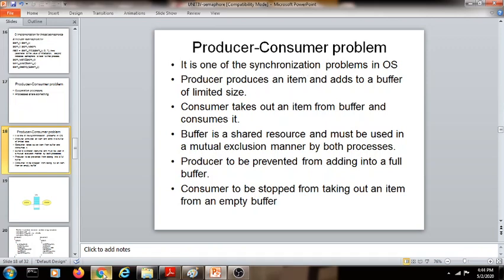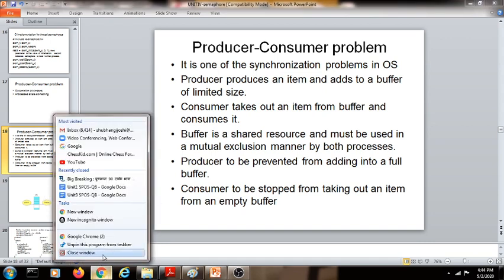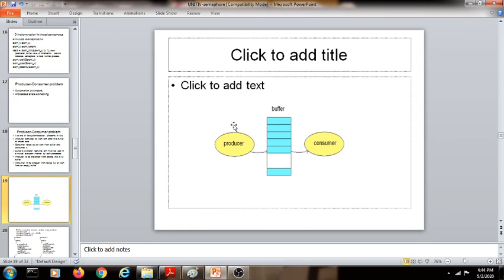What happens in this problem is whenever your producer produces something and it records it in a buffer, and the consumer takes out the data from that buffer, and the particular buffer is commonly shared between the producer process and a consumer process, then this type of producer-consumer problem can arise.